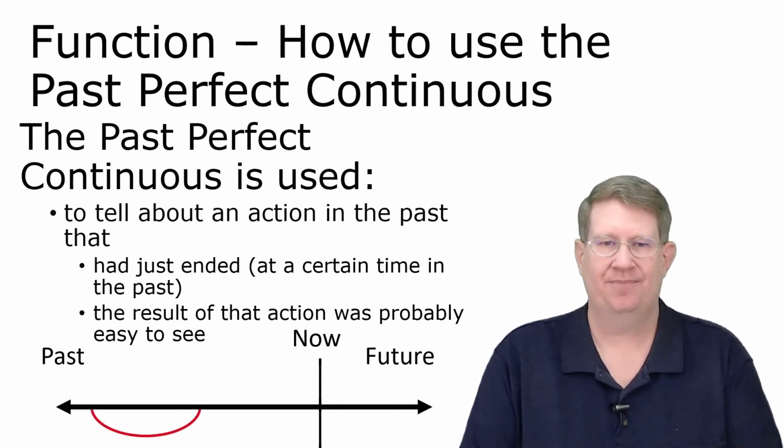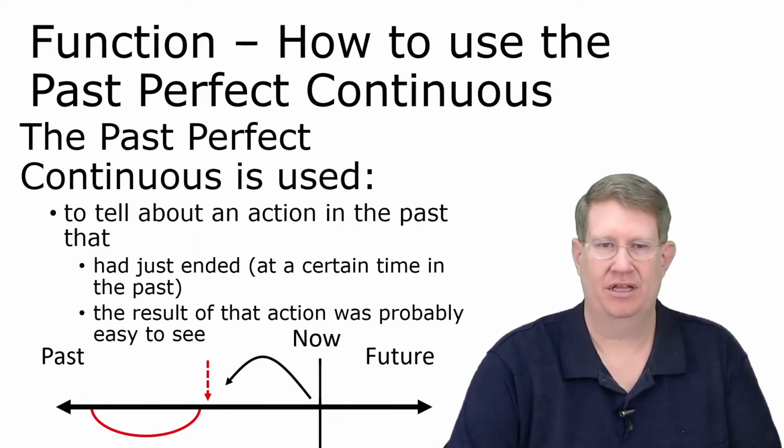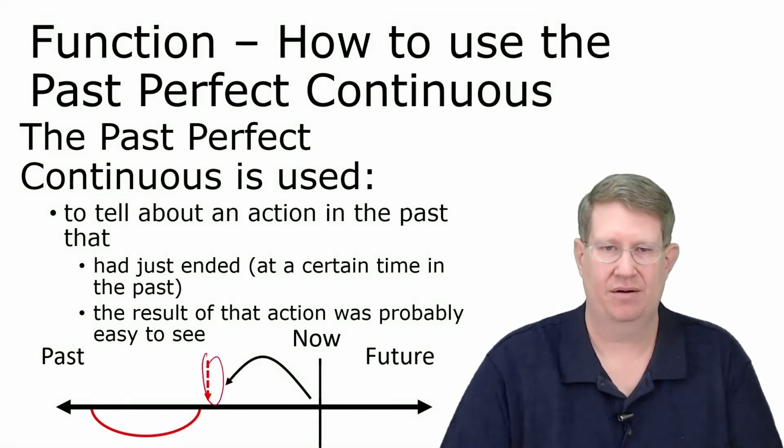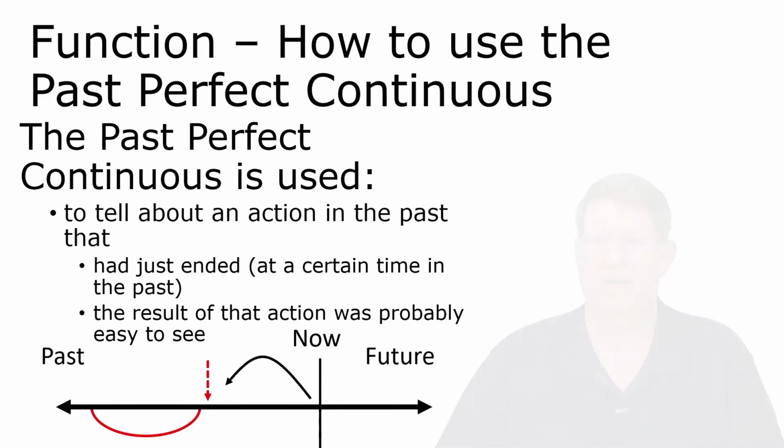So here's my timeline. And here's something that had been happening. And this is the certain time in the past. Now remember that we're looking back from now. So the time in the past that we're thinking about is back here. Let's take a look at some examples that will make this a little bit clearer.